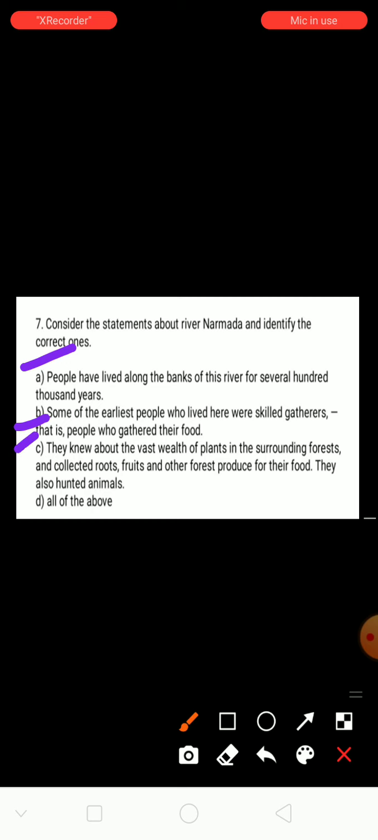See here, the third statement: they knew about the vast wealth of plants in the surrounding forest and collected roots, fruits and other forest produce for their food. Whatever the forest produced, they collected as food. They also hunted animals. So all three statements are correct statements about the Narmada river. The correct answer is all of these.